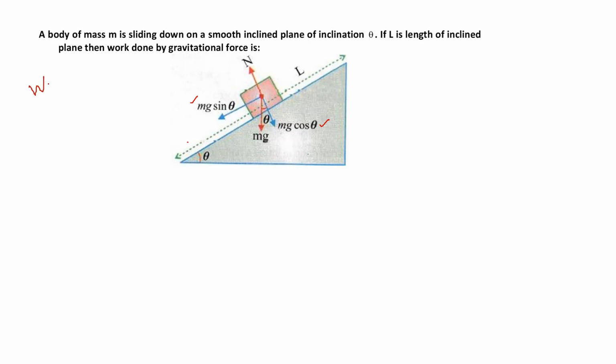So work done will be equal to how much, students? Work done by gravitational force is equal to force applied times displacement. And how much force is applied here? Mg sin theta, and the force is in this direction, and displacement is in this direction. L is getting displaced. So what is the net? Mgl sin theta. Understood? That is the work done by gravitational force.